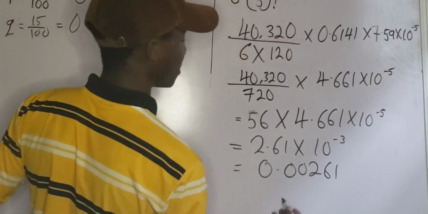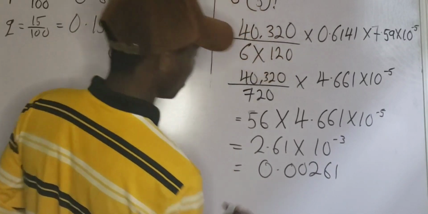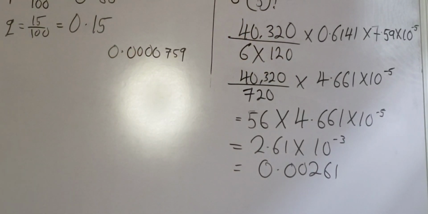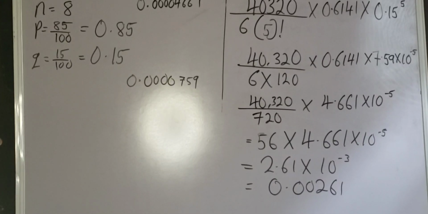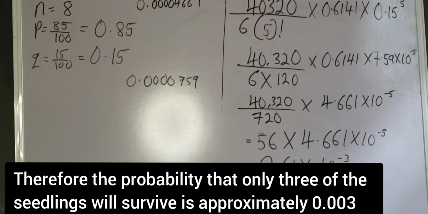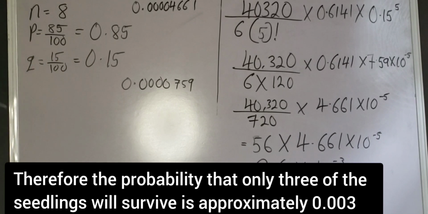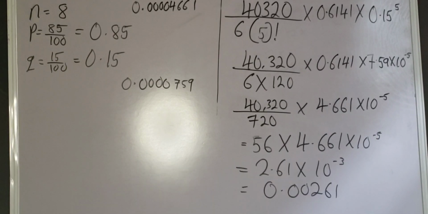0.00261. Do you understand? So you can approximate it. If you want to approximate it, you can approximate it to 0.003. You understand? Therefore, the probability that only 3 of the seedlings will survive is 0.003. Do you understand? So let's proceed to the next question.